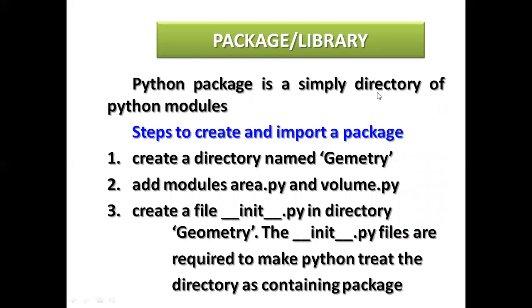A Python package is simply a directory of Python modules. A Python library is a directory of Python modules. Steps to create and import a package: how to create or import? First, create a directory named geometry. This package you can create. It is not fixed with the library. This is a new name; you can create any name. The programmer decides here. Add modules area.py and volume.py.